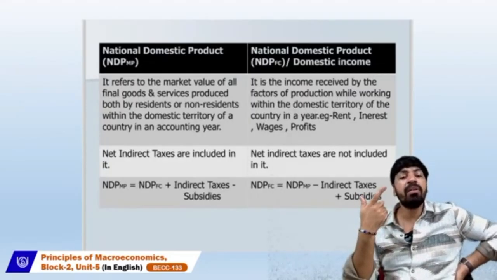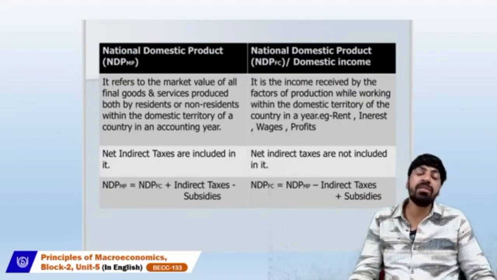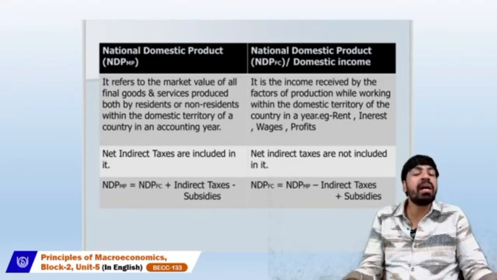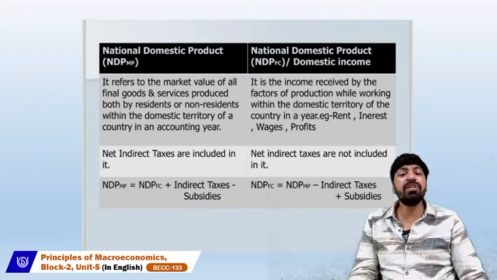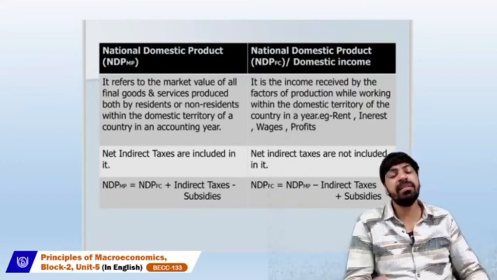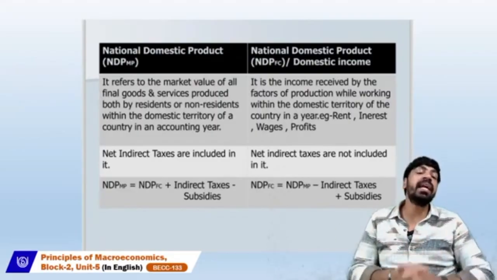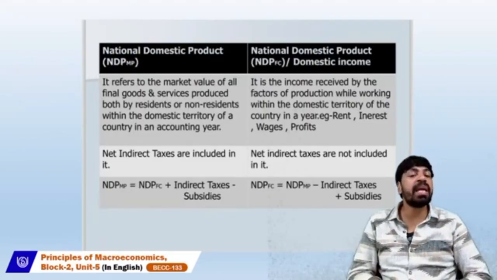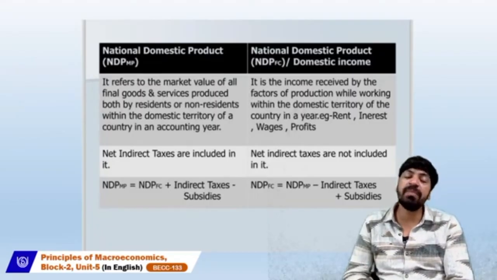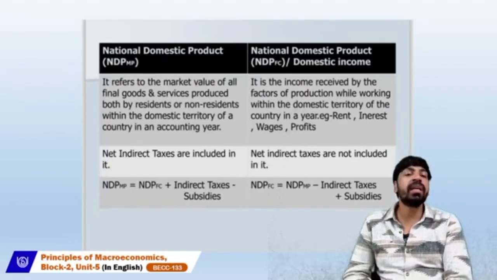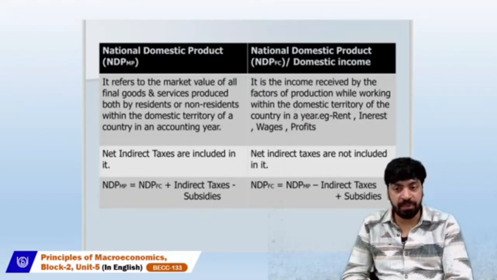When we talk about taxes, we are talking about market price and factor cost. The formula is given so that to calculate national domestic product at market price, we have to add the net indirect taxes, which are always a part of national domestic product at market price.